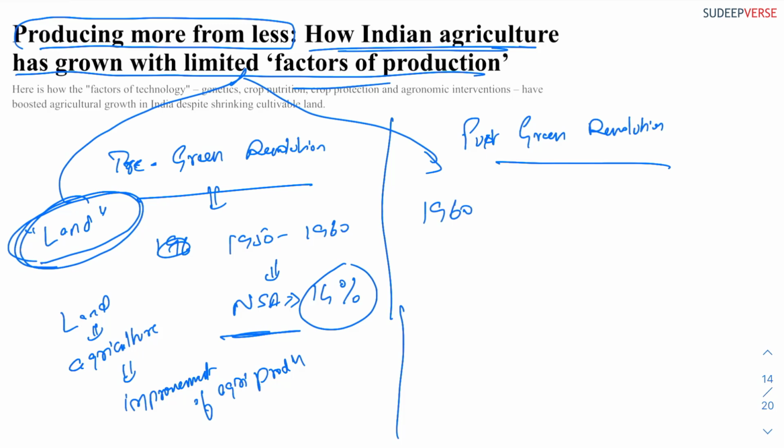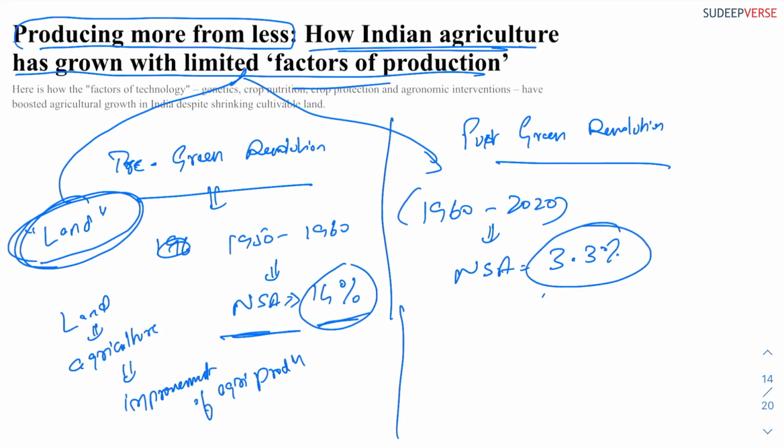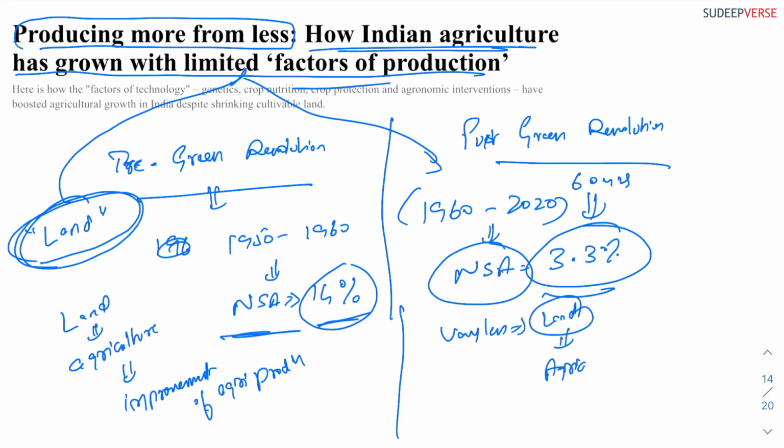However, look how land becomes a limited factor of production post green revolution. If you take from the 1960s to 2020, the net sown area has increased by only 3.3%. Look at the difference. In the last almost 60 years, look at the net sown area becoming stagnant. That is, very little land has come under agriculture. That's why the author says that we have grown agriculture though we are limited by the factors of production, especially land.